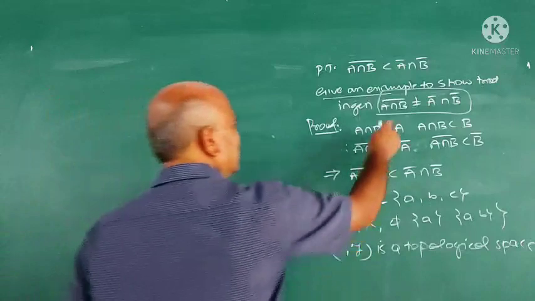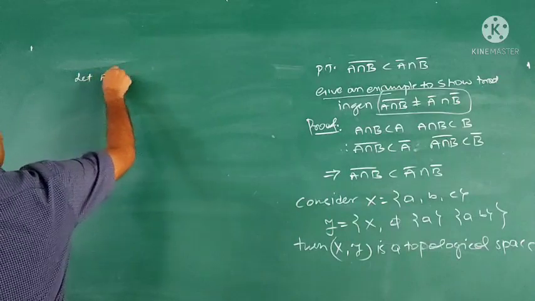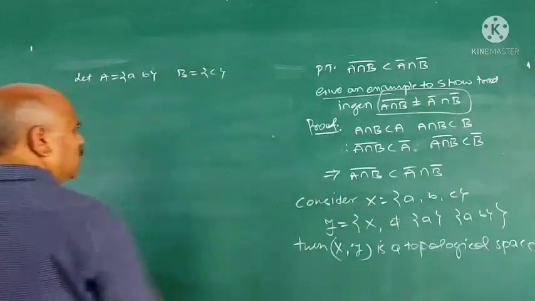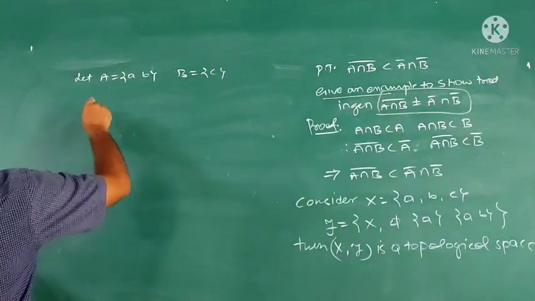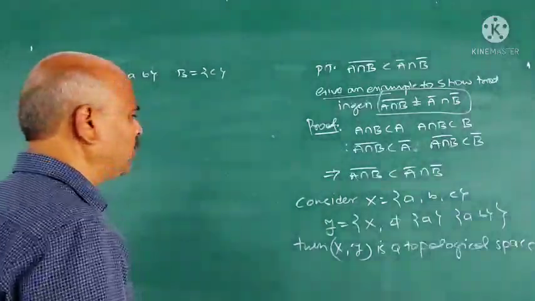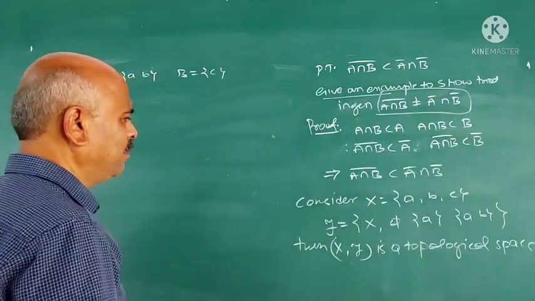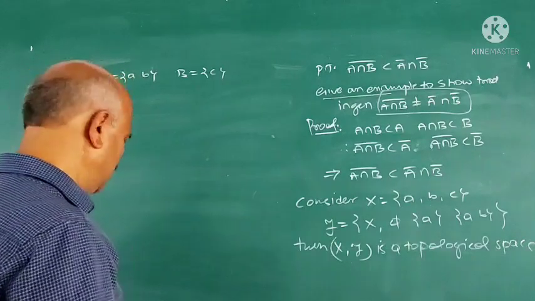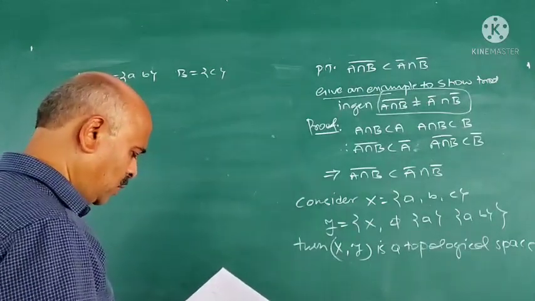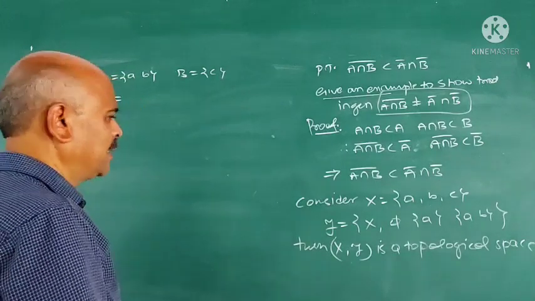Now we prove that (A ∩ B) closure is not equal to A closure ∩ B closure. For that we take A = {a, b} and B = {c}. Then what is A closure? It is the intersection of all the closed sets containing A. A is {a, b}, and what is the topological space? The topological space is (X, tau), correct?